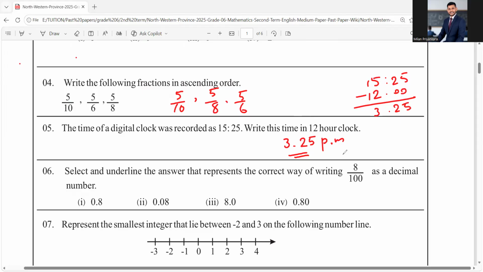Select and underline the answer that represents the correct way of writing 8 over 100 as a decimal number. Okay, 8 over 100 is this. Right? When you have 8, you have divided by 100. That means you have to move the decimal place to the left side. You have to take 2 jumps, right? 1, 2. Okay, then the decimal place stays here. You have to write a 0 here and 0.0. Okay.